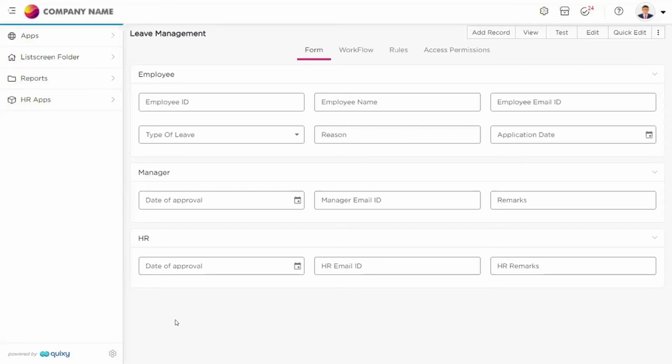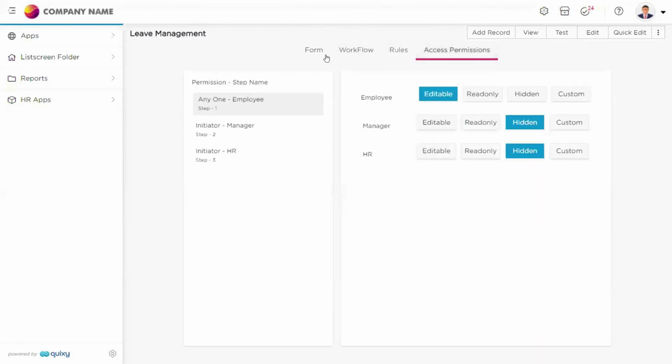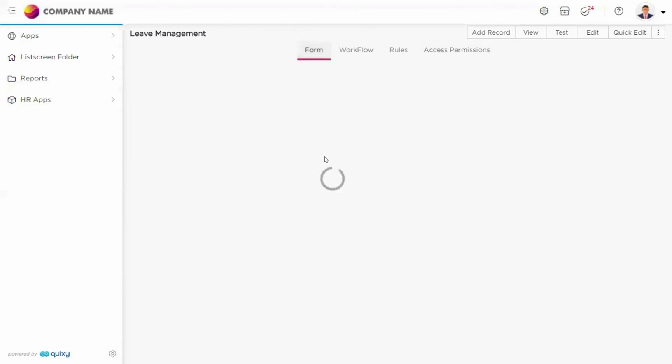Now, as I promised you in the earlier part of the session, I would like to show you different things after publishing this application. So this is how you will see the application. And from here itself, if you want to see the workflow, you can see the workflow, rules, access permissions, and everything. However, you will not be able to edit anything. So now this is how the form would look.